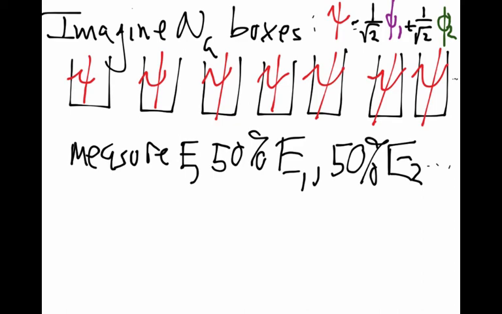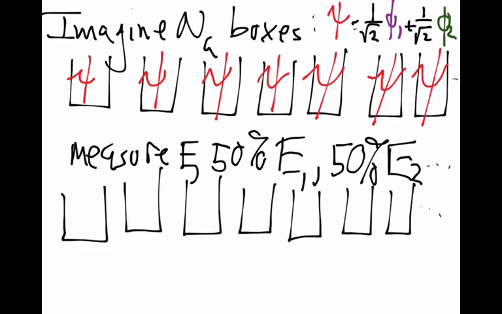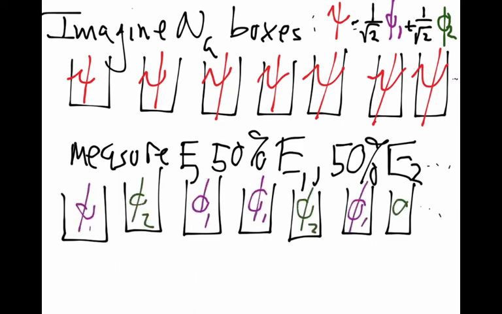So I do that. Here's Avogadro's number of boxes, and basically, some of the time I get phi1, let's put them in those boxes, and some of the time I get phi2. I get the eigenvalues of those for the energy, but I also put each particle in each of those boxes into that eigenvalue, the eigenfunction of the Schrodinger equation, okay?